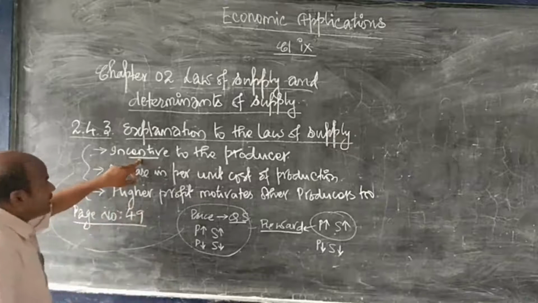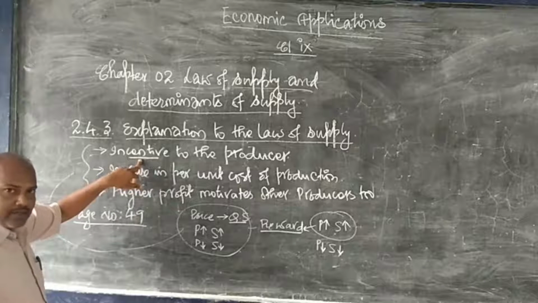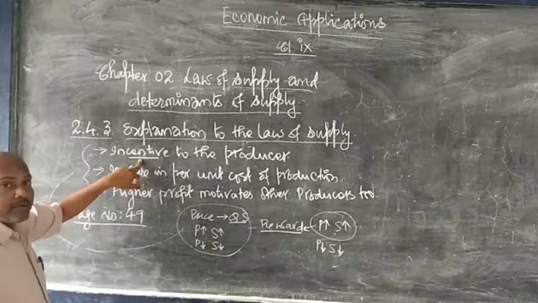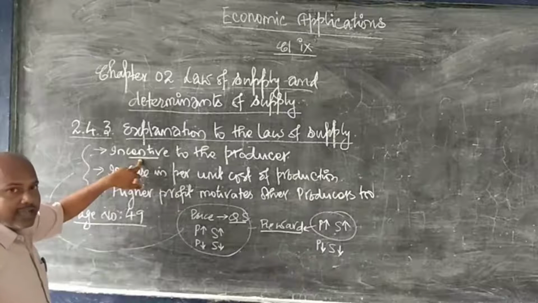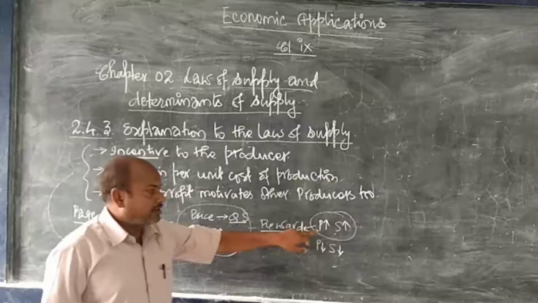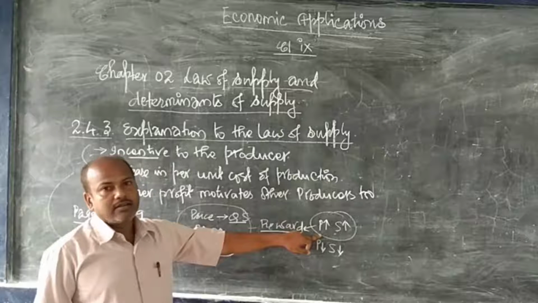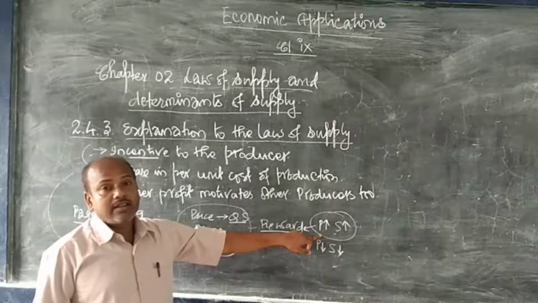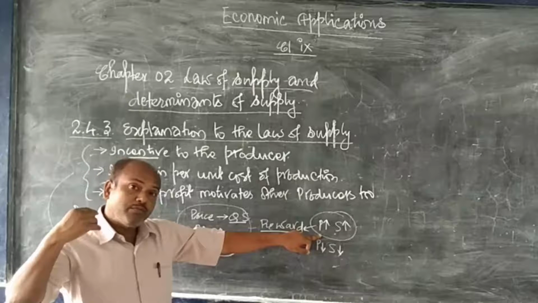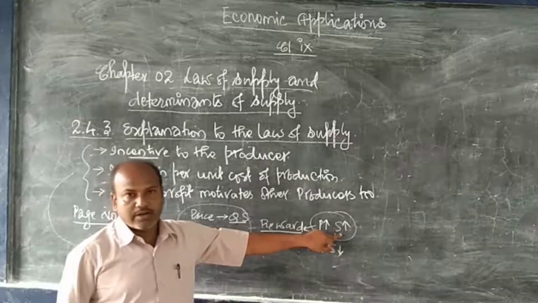So, incentive to the producer. Incentive means profit, and a producer will get higher incentive or higher profit when the price is higher. When the price is higher, he is getting higher incentive, and in order to earn more and more, he will produce and supply more and more.